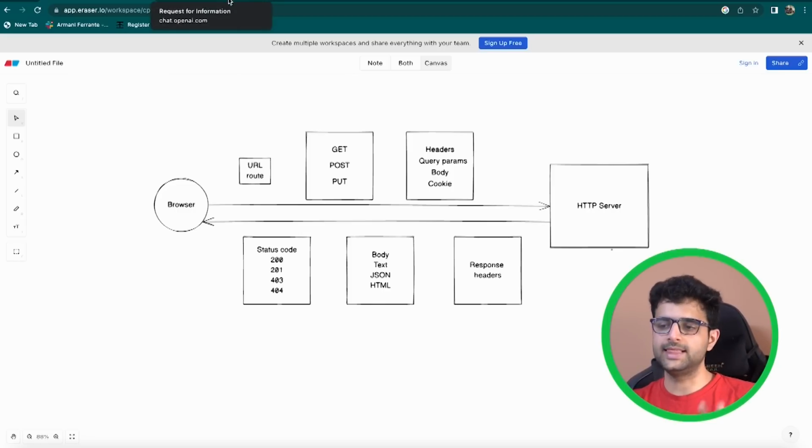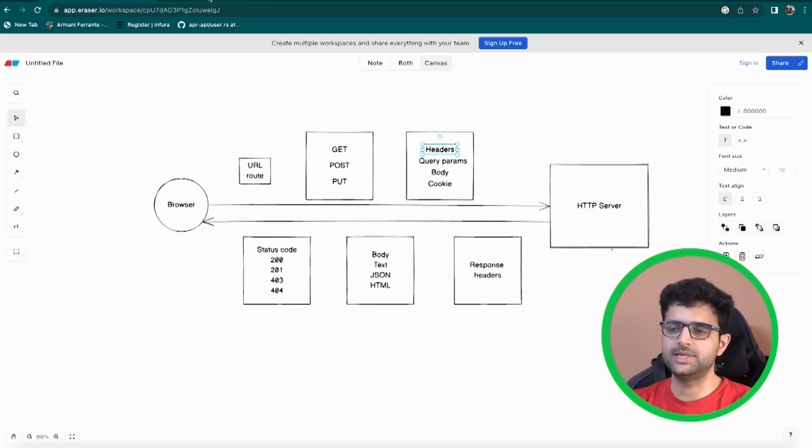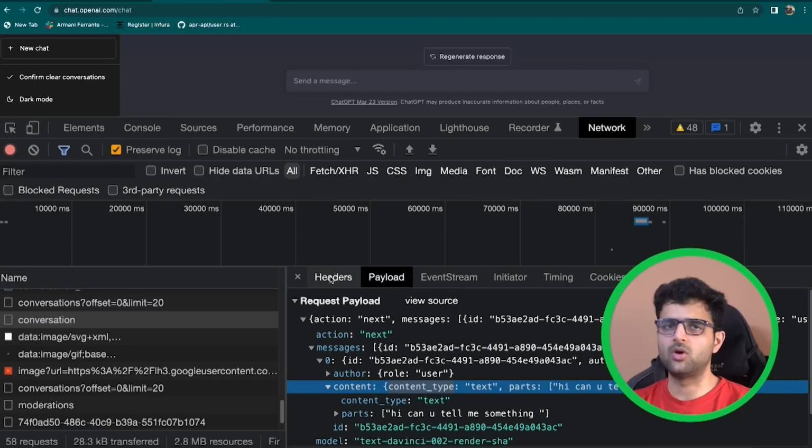You want to tell the server, hey, do something. The route will tell the server, okay, this person wants to do something here, but you need to pass in some data as well. And data can be classified into various things. The first one is headers. Headers are basically a way for you to tell the server some auxiliary information.